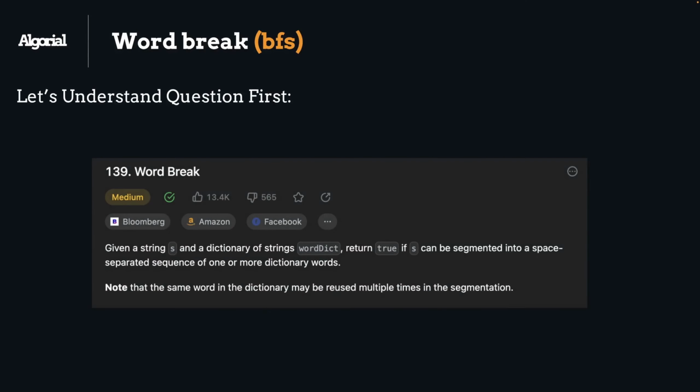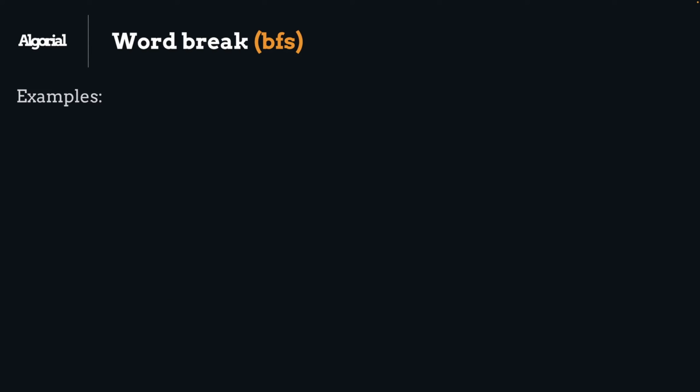Here comes the problem. Given a string s and a dictionary of strings, wordDict, return true if s can be segmented into a space-separated sequence of one or more dictionary words. Note that the same word in the dictionary may be reused multiple times in a segmentation. Let's see some examples.